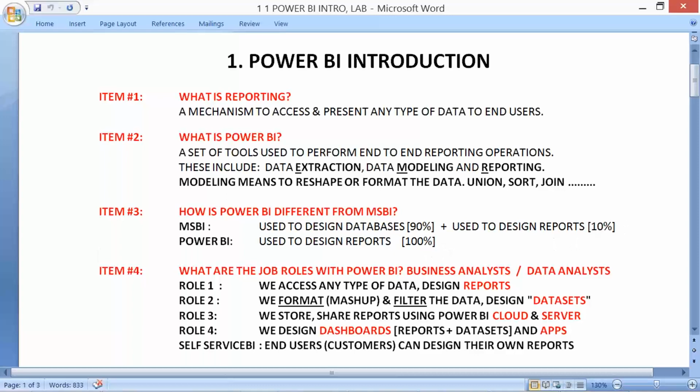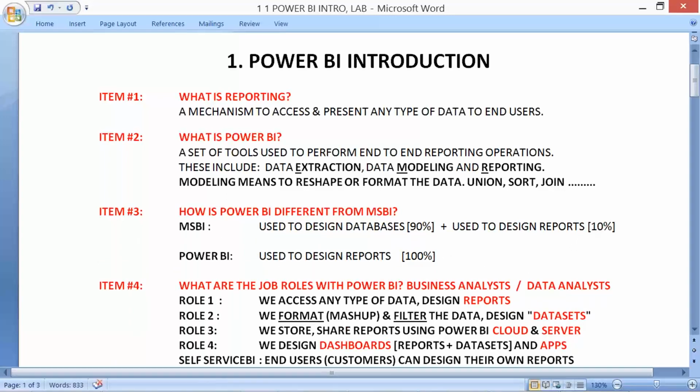We also have something called Azure BI. Here you go.